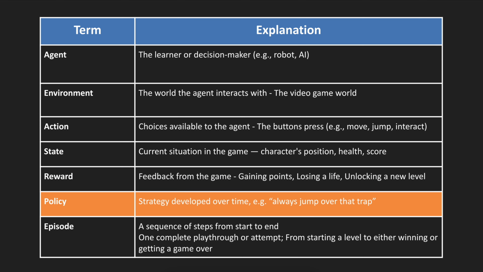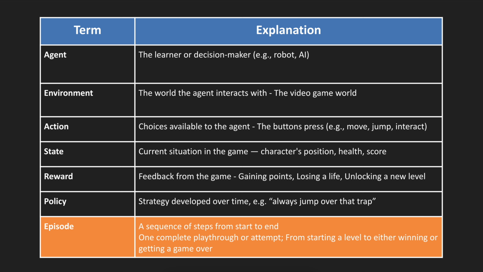And over time, an agent develops a strategy, a policy, right? A policy is a strategy developed over the game. The same way we develop a strategy when we start a new game, and after 2 months and so on, we become proficient in that game. The reason for that is because we are developing a policy, we are developing a strategy. And another term that we are using is an episode. Episode is a sequence of steps from start to end. So one complete playthrough or attempt, for example, from starting a level to either winning or getting a game over.